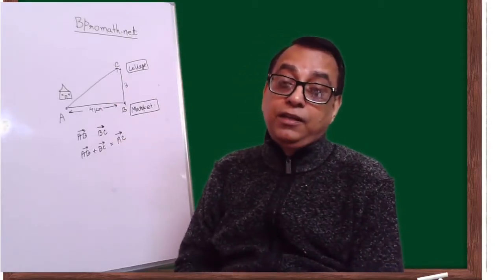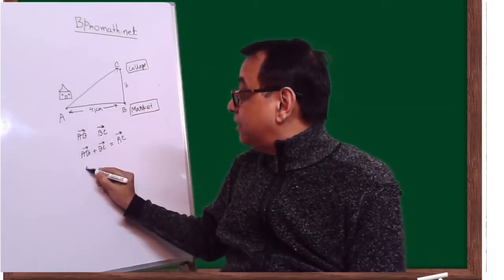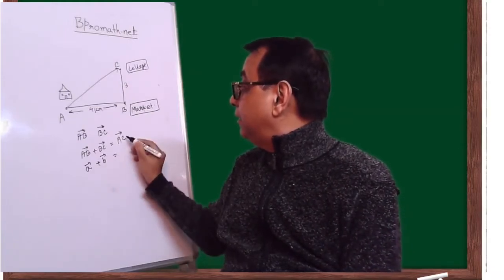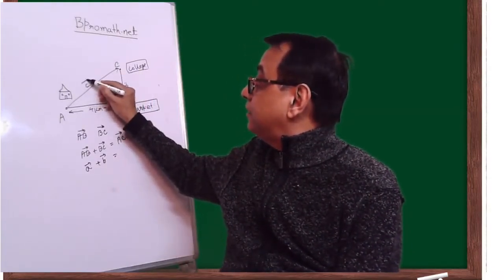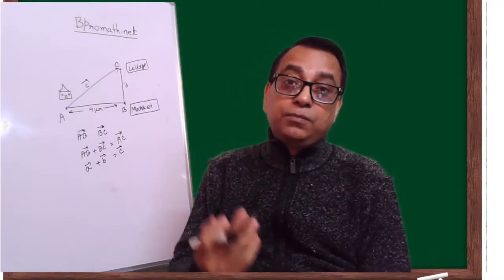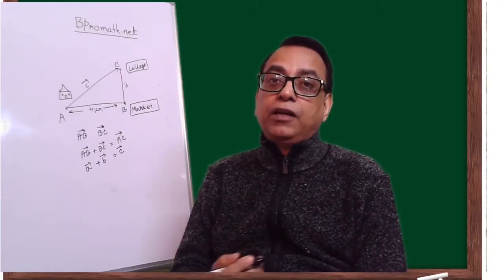This is the vector addition. Suppose I represent AB as A and BC as B, and let's say C is this. So A plus B is equal to C. So this is vector addition.